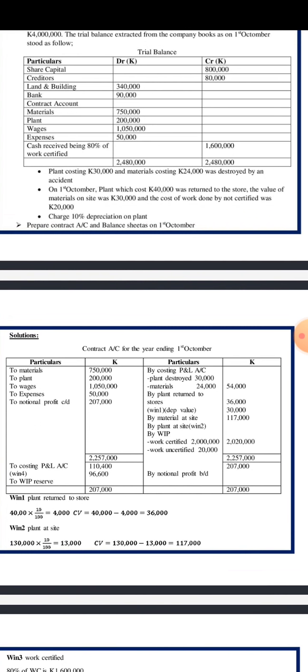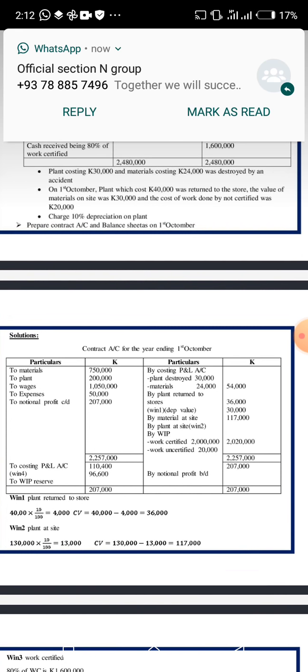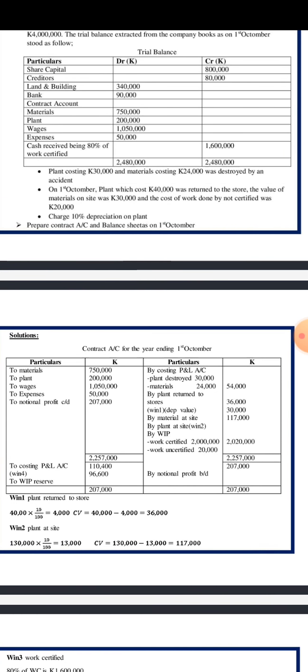So we need to depreciate this value. We are going to do 40,000 times 10 and then divide by 100. It gives us 4, which is 4,000, including those zeros we had cut.